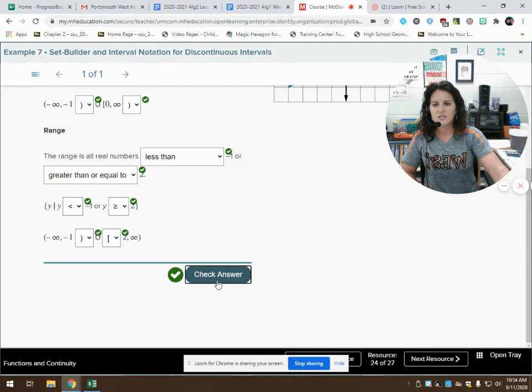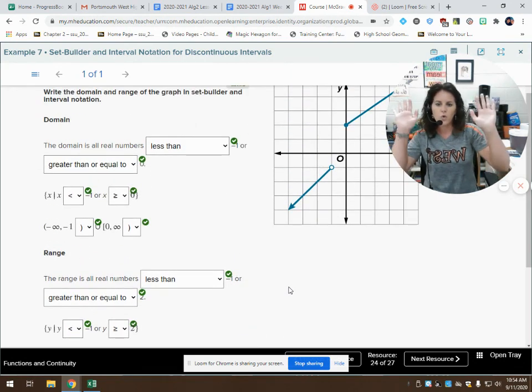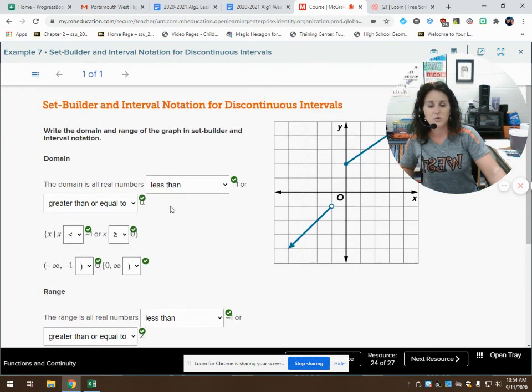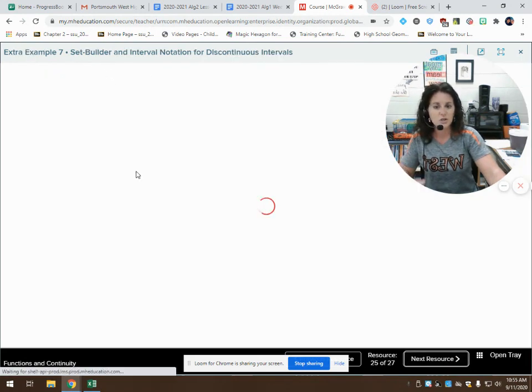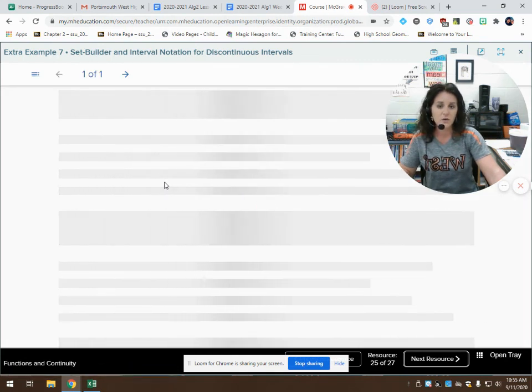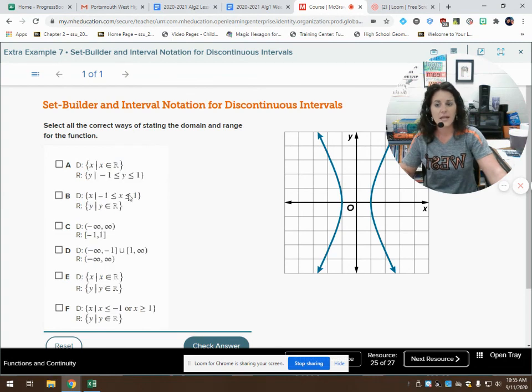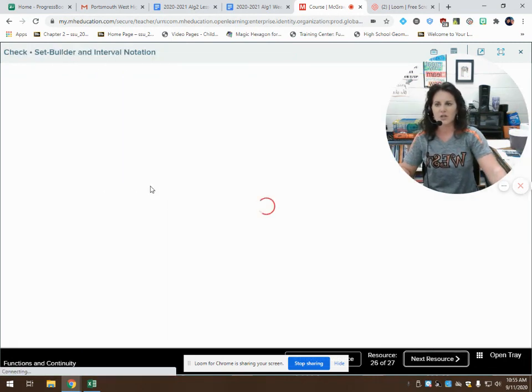Let's check our answers. Woo woo, we got them right. This is why I really like this resource for you online, because you can go on and try these extra examples that I'm not working out with you, and you will immediately know if you got them right or wrong, and you will know which part you got right or wrong, and so then you can better understand it.